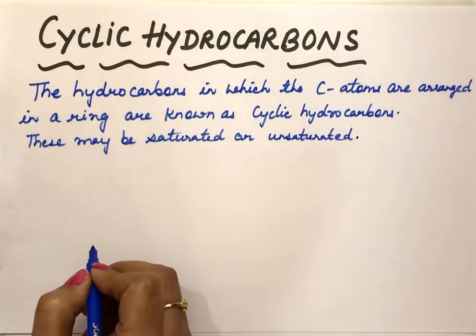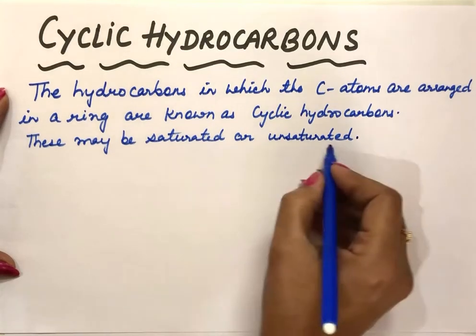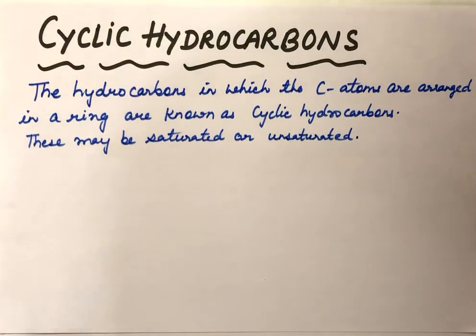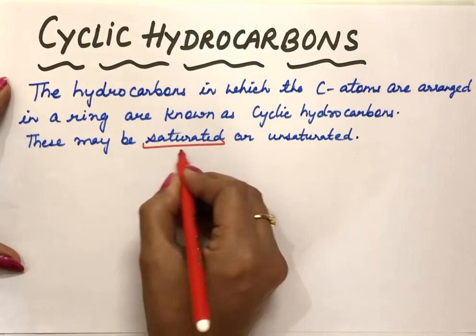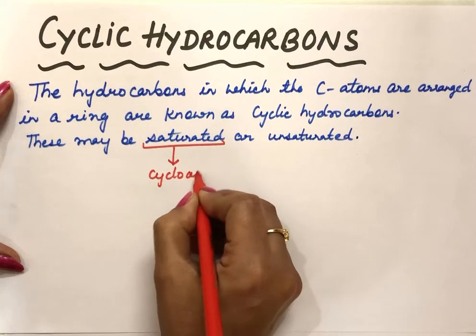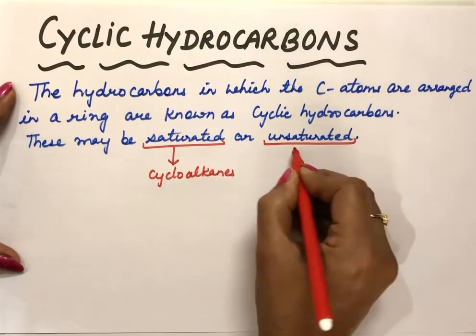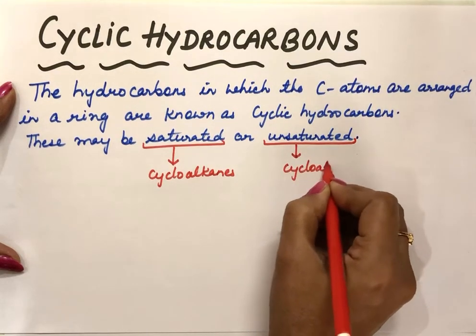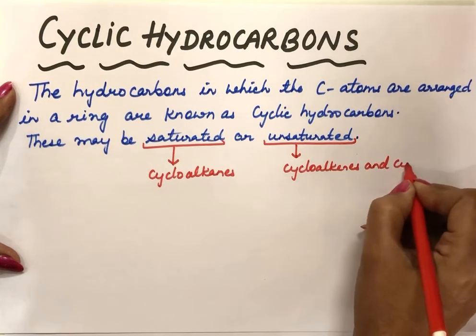And saturated cyclic hydrocarbons are known as cycloalkanes, while unsaturated ones are known as cycloalkenes and cycloalkynes.